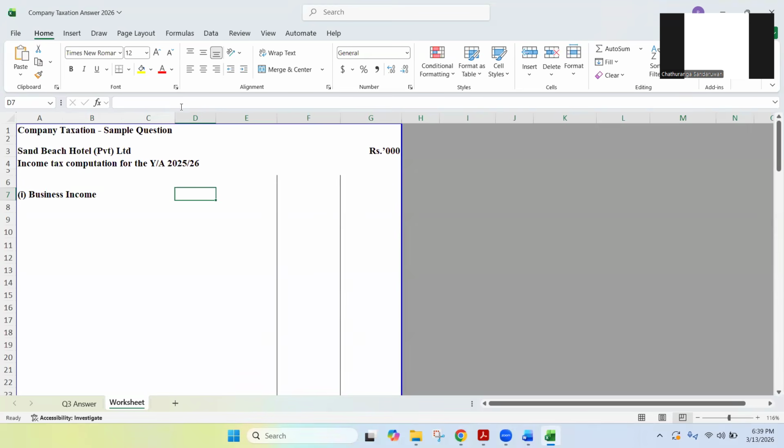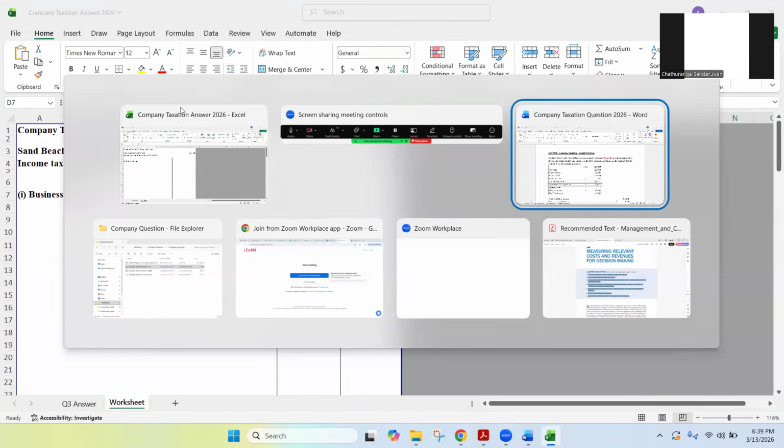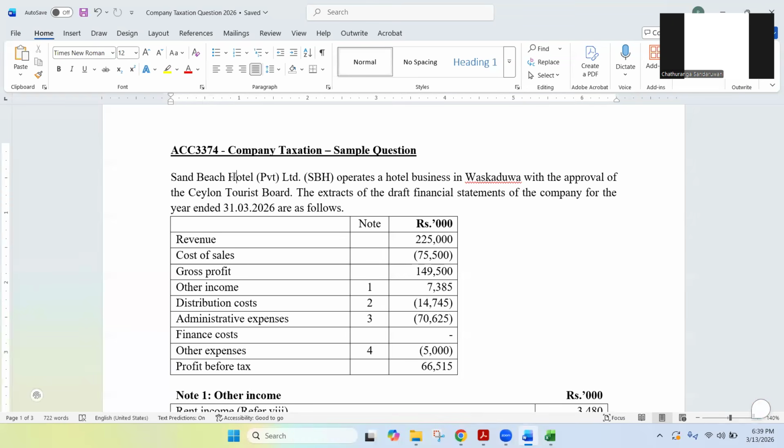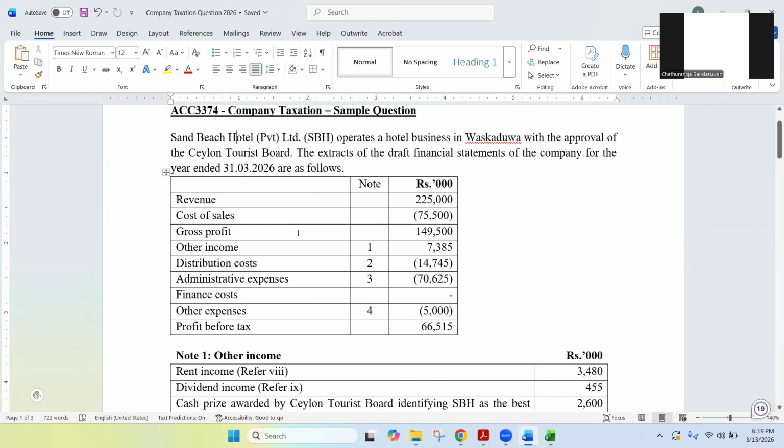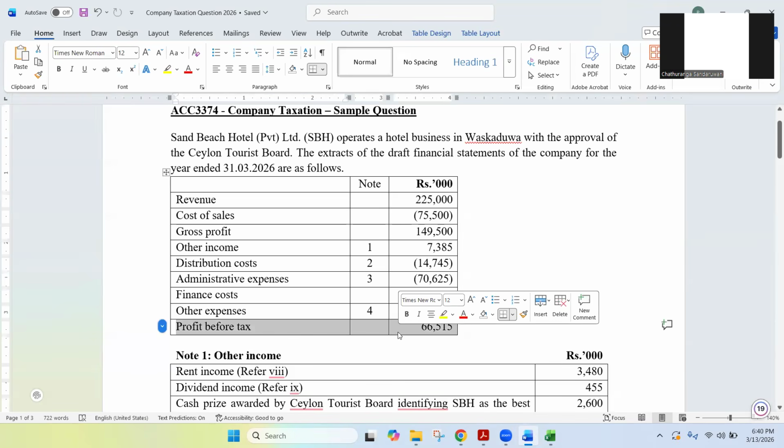Now, the most important thing is in this question, they have already calculated the profits. Basically, profit before tax is already calculated and given to us. So what we can do is we can start from this profit before taxes, and sometimes there can be adjustments. Sometimes some expenses have been already deducted from accounting profit as per the accounting treatments, but for taxation those expenses are not allowed to be deducted, so we need to add back.